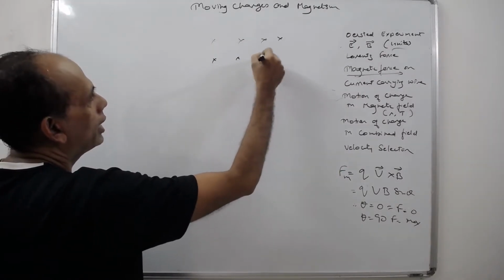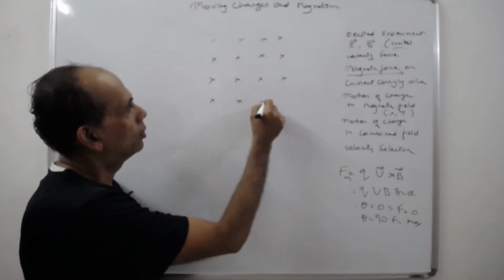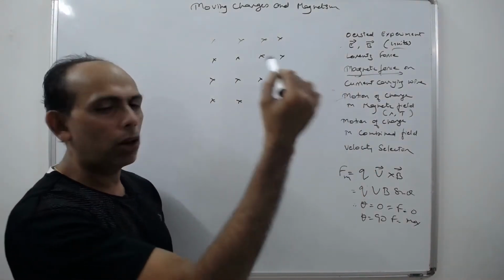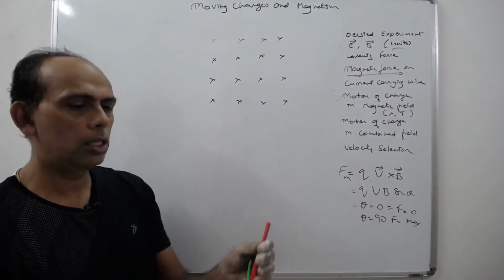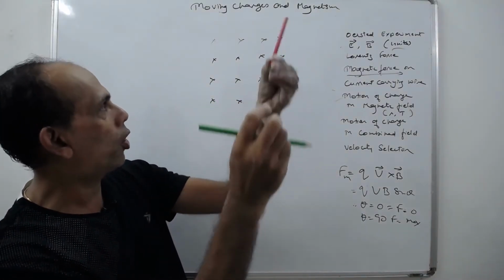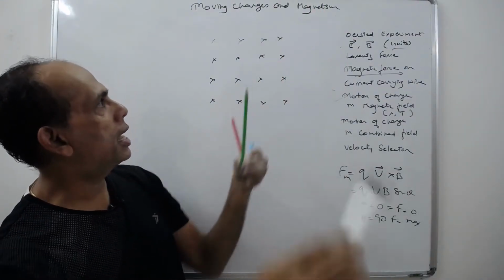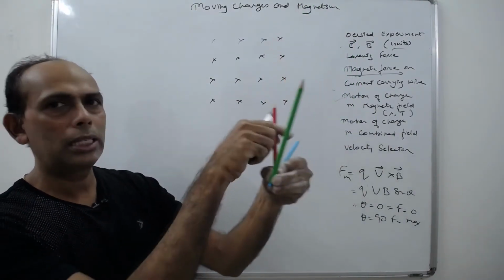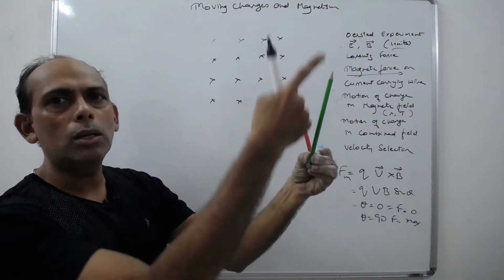The magnetic field is directed inside the board, and there is a charge which is going, say, at a random velocity. Say the charge is going like this. This is the velocity of the charge, and this is the horizontal component of the velocity along B, and this is the vertical component of the velocity perpendicular to B. Now my B is directed inside, so this becomes the parallel component of the velocity. This is the velocity in which the charge is going, any way that the charge may go. This is the vertical component of the velocity.